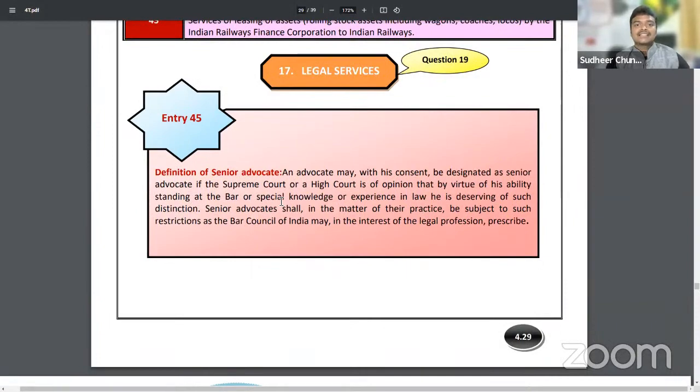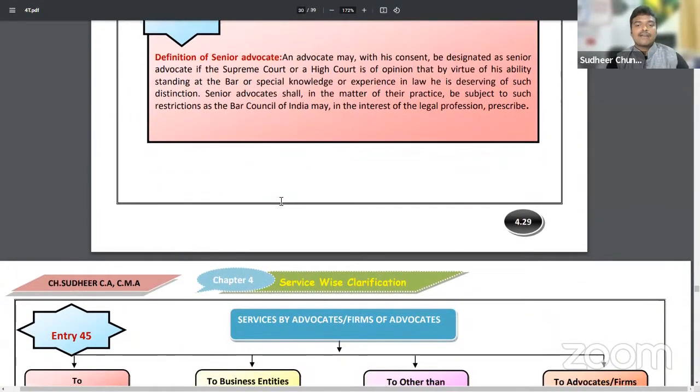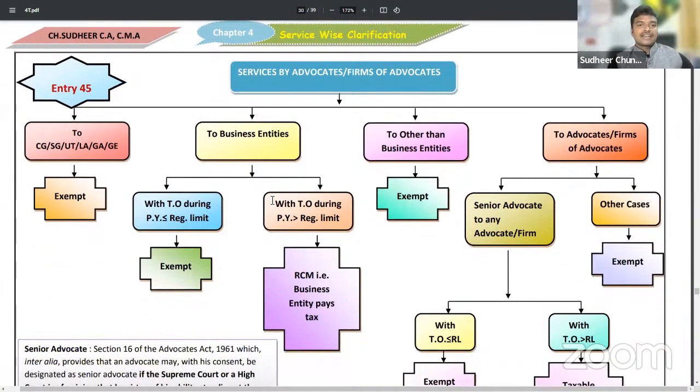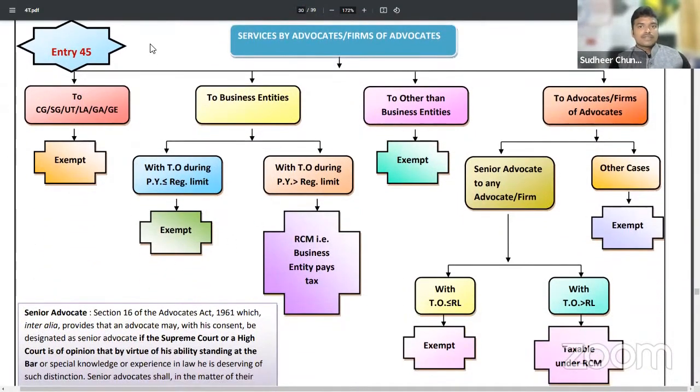Next, regarding legal services, sir, from my point of view, lawyer need not get any GST registration because this chart clarifies all of your doubts. If you see, if lawyer provides services to central government, state government, union territory, local authority, government authority, or government entity. Government authority and government entity means 90% capital is held by the government. Okay. So if lawyer provides services to them, it is fully exempted.